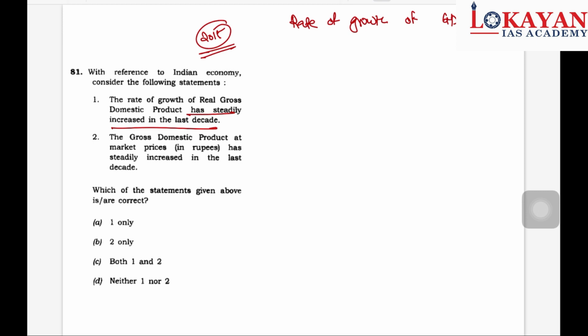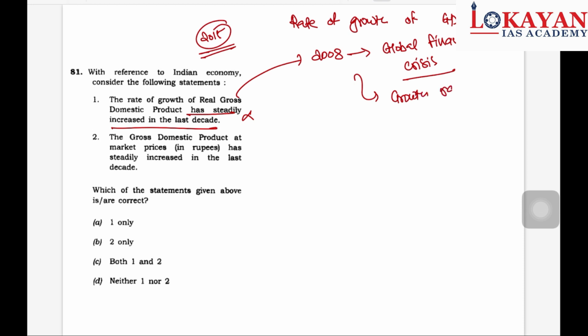From the 2015 perspective, this statement is incorrect because we had the 2008 global financial crisis. During the global financial crisis, the growth rate reduced. So this is incorrect.